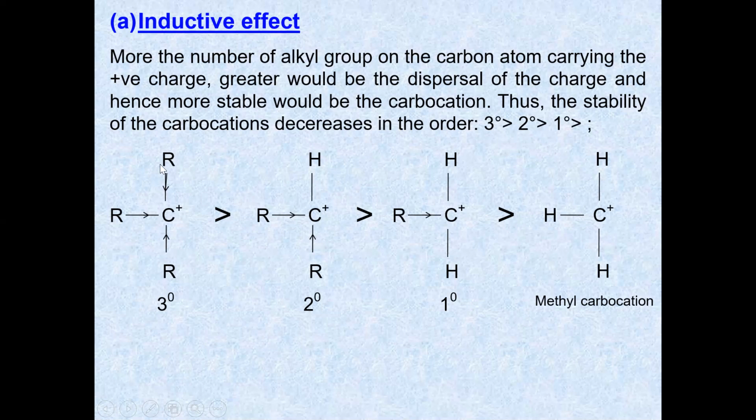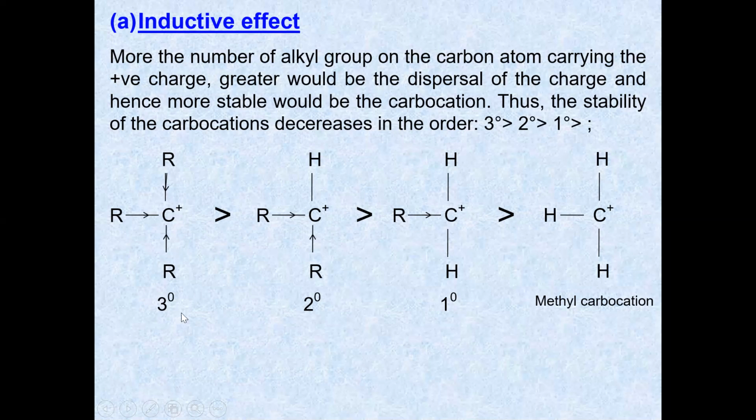Three methyl groups are attached to the tertiary, two methyl groups are attached to the secondary, and only one methyl is attached to the primary, and no methyl group is attached to the methyl carbocation. Hence the positive nature of the methyl carbocation will be very low compared to the primary, secondary, and tertiary. Hence the tertiary will be more stable.